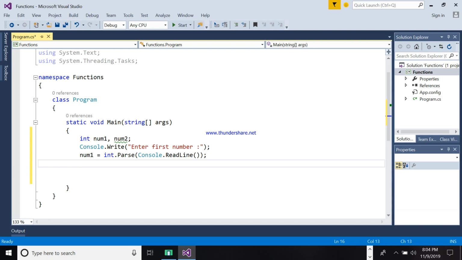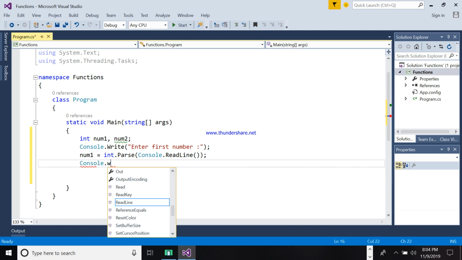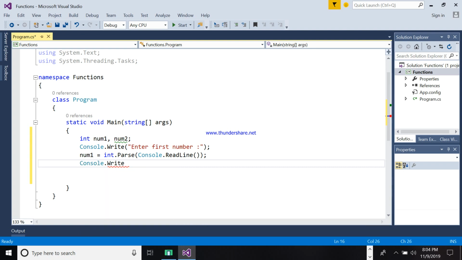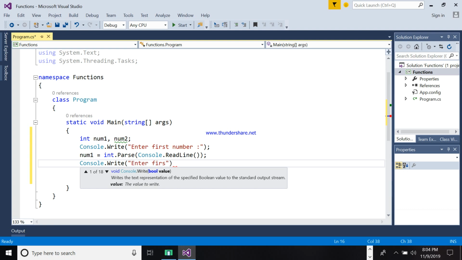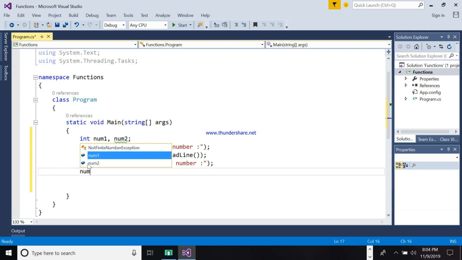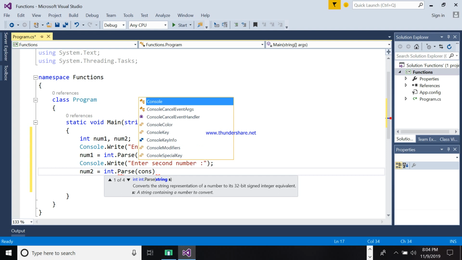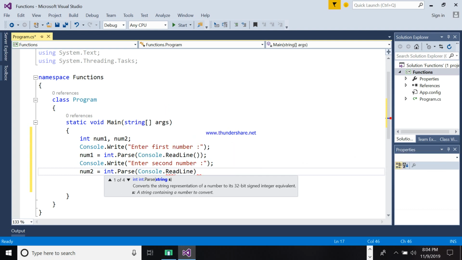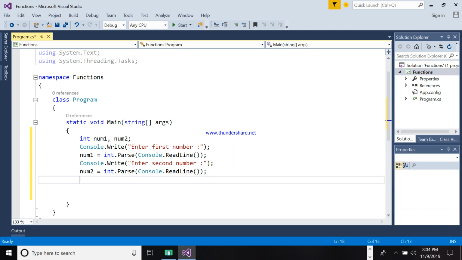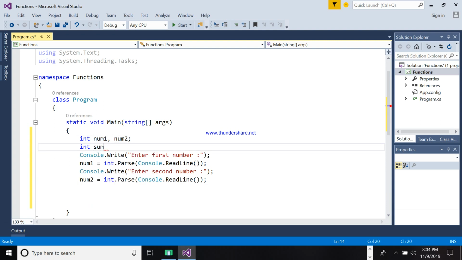Next, I will put here Console.WriteLine again, enter second number. Num2 is equal to int.Parse Console.ReadLine. Now we will get the sum. Sum is equal to 0.